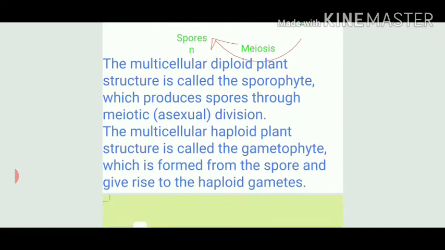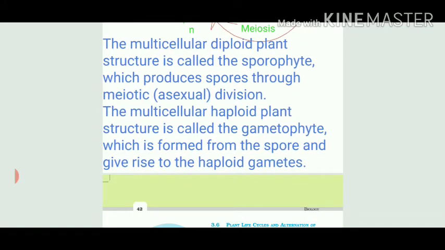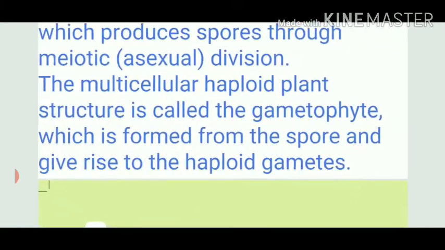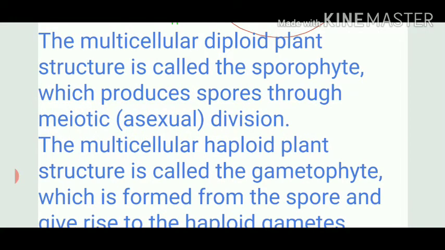Mitosis. Next, I have tried to take very simple definitions of the sporophyte and gametophyte body, so that if some kind of question comes, you will be able to solve it. So the sporophyte is diploid. It is made up of many cells. And what is the function of the sporophyte?